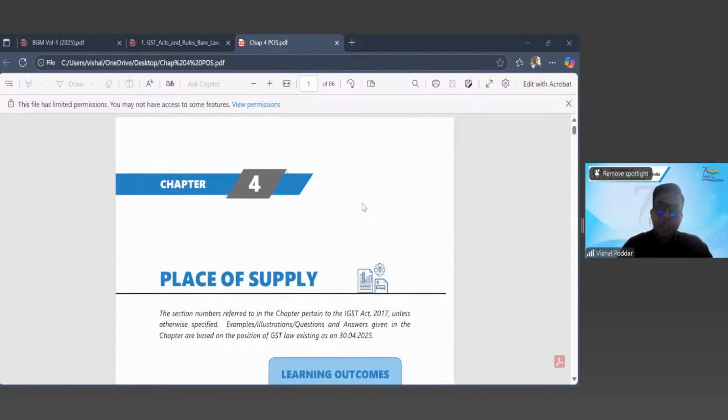But since destination may be slightly tricky, and at times not possible to identify, they have replaced the word destination with place of supply. So firstly, what is place of supply? Place of supply is the destination state of that transaction.